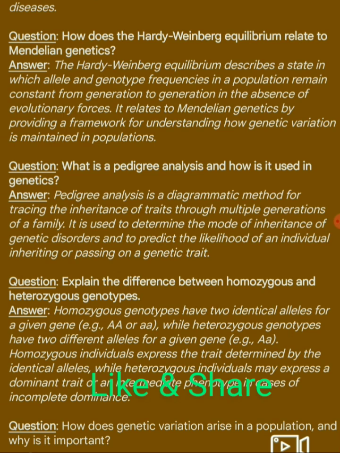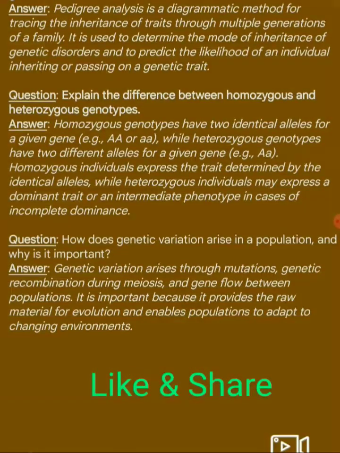Next question. What is pedigree analysis and how is it used in genetics? Answer: pedigree analysis is a diagrammatic method for tracing the inheritance of traits through multiple generations of a family. It is used to determine the mode of inheritance of genetic disorders and to predict the likelihood of an individual inheriting or passing on a genetic trait.